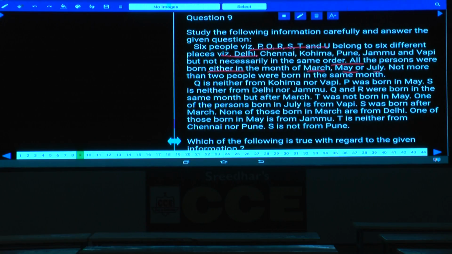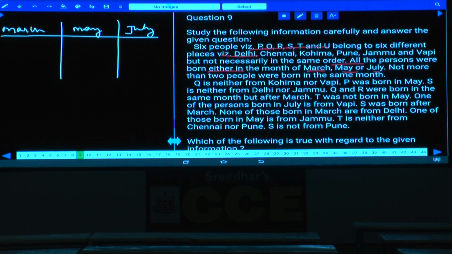Now 6 persons are there, and exactly 3 months are given. That means it comes under which category? It comes under common parameter. As it comes under common parameter, let us fix the common parameter here: March, May and July. Then condition number 1.